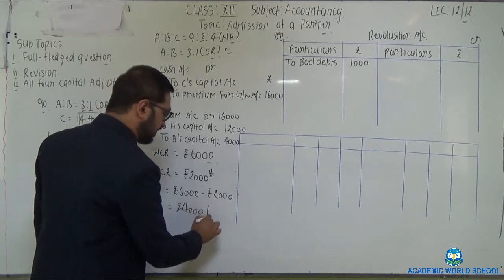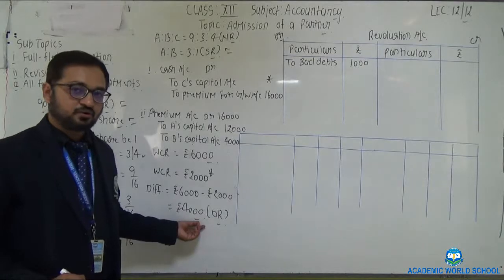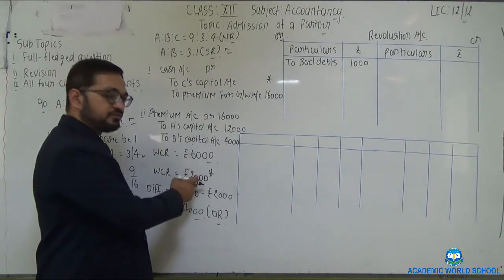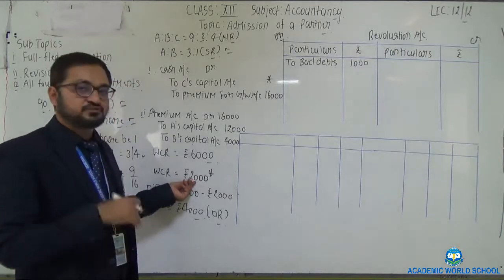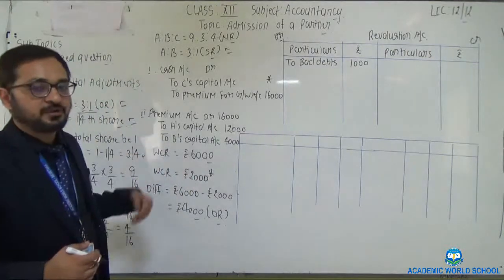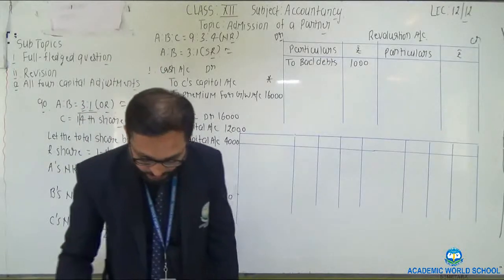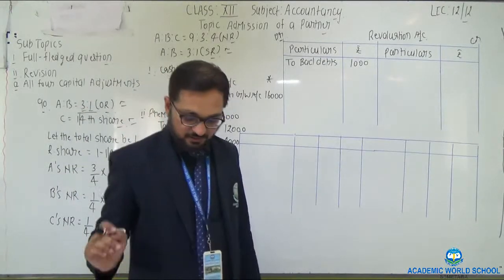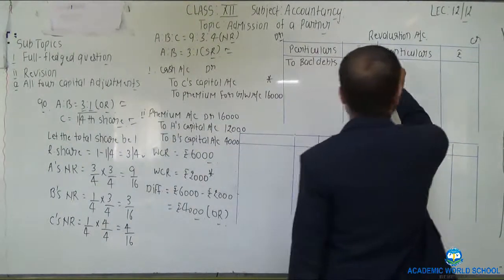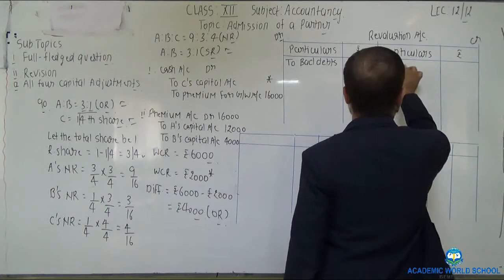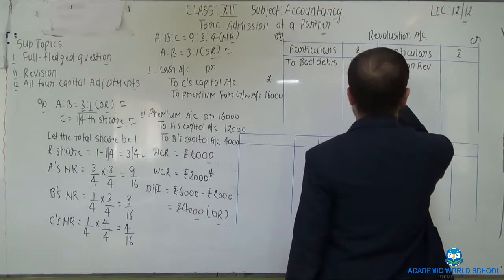Now this 4000 is to be distributed between the partners in the old ratio, and the 2000 which is now being estimated is to be placed on the liability side of the new balance sheet. Clear? So no other information is given, no other adjustments are given. Make the total right here as loss on revaluation.